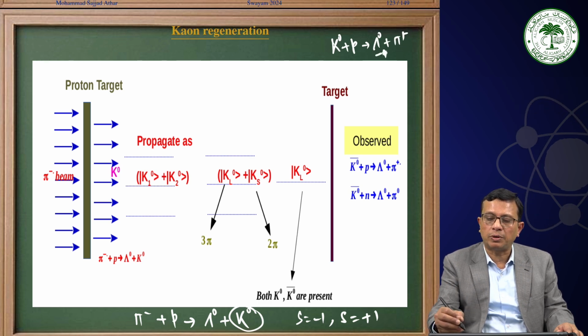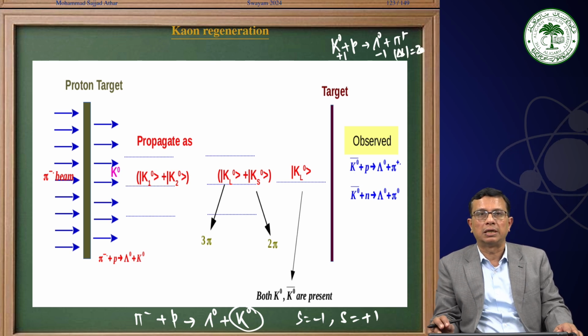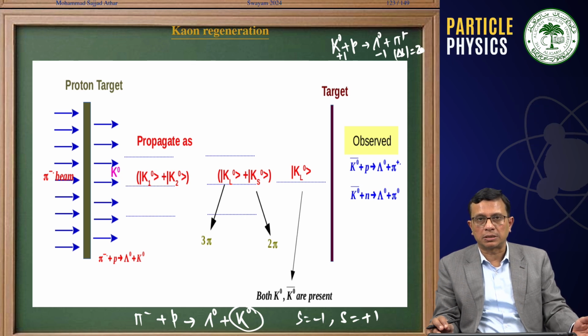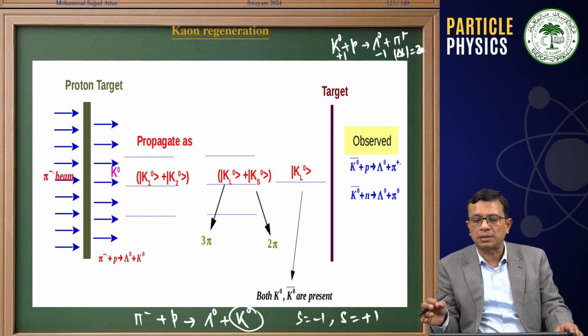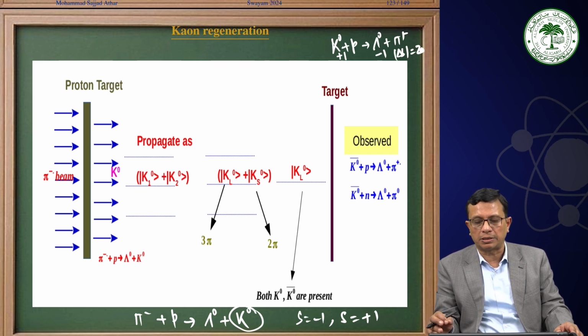The change in strangeness is by 2 units, and this is a forbidden process. Therefore, we cannot have a lambda 0 and a pi plus through K0. What we have is a K0 bar interacting with a proton target, giving a lambda 0 and pi plus in the strong interaction process.